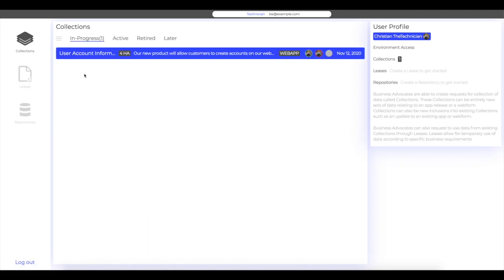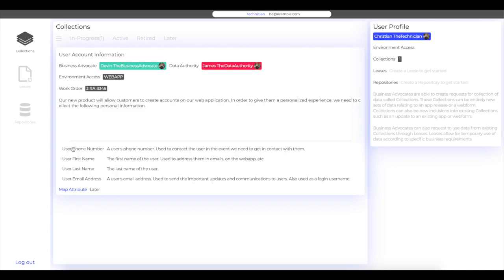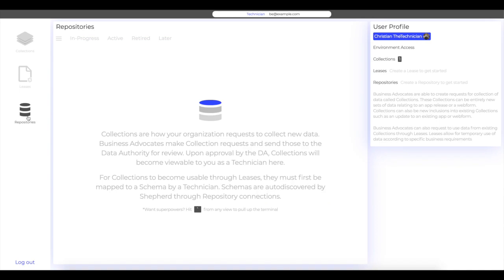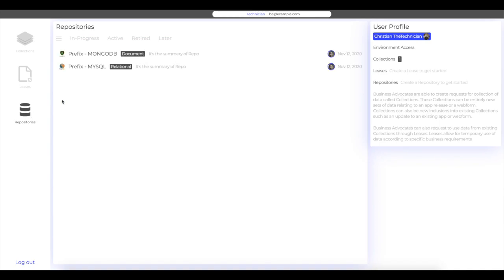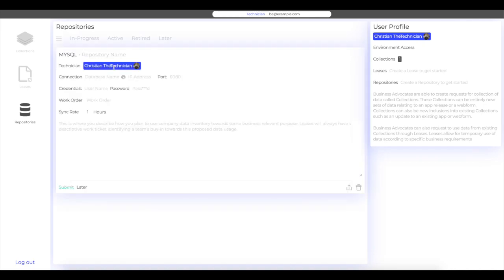The end goal of the technician is to map these collection attributes to the technical definition of these fields. In order to map collection attributes, the technician needs to onboard a data source or data repository. Our technician, Christian, first selects the technology of the database that they want to onboard. In this case, we are going to select MySQL.